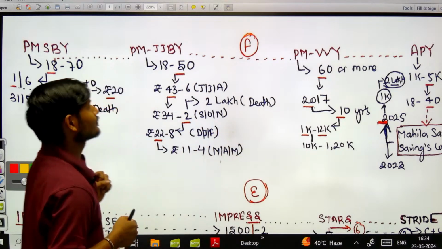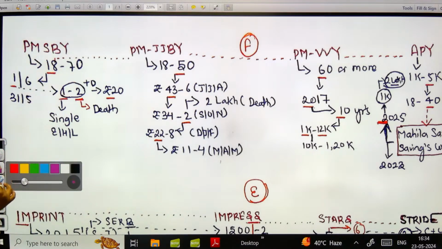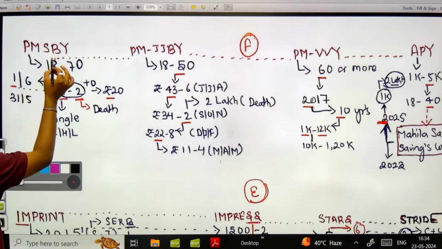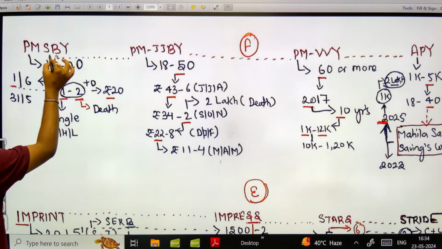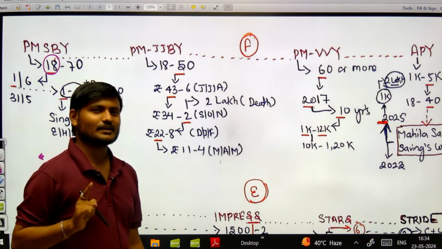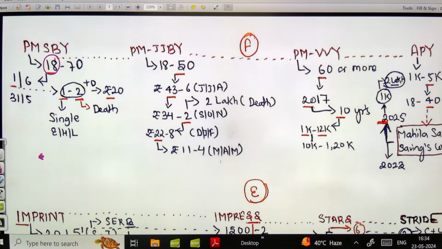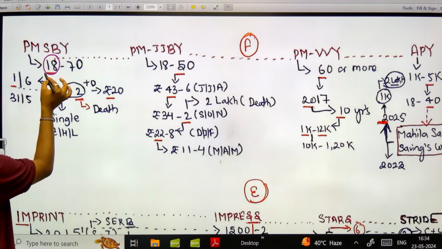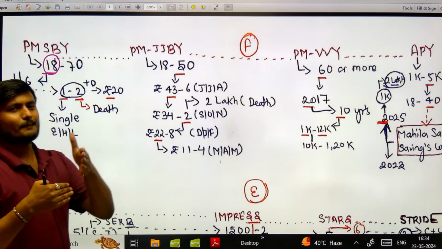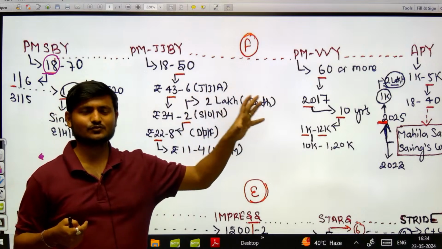कैसे समझते हैं? सबसे पहले you can see सुरक्षा बीमा योजना के अंडर what you need to remember. Under सुरक्षा बीमा योजना, what do you need to remember? You just need to remember this particular number, that is 18. सुरक्षा बीमा योजना के अंदर बस एक ही नंबर आपको रिमेंबर है, that is 18. 18 उसकी एलिजिबिलिटी है, आपको बस इतना पता है. Now suppose you only know this thing, but if you plan some way to interlink the things with this 18 number, it would be very easy for all of you to remember.